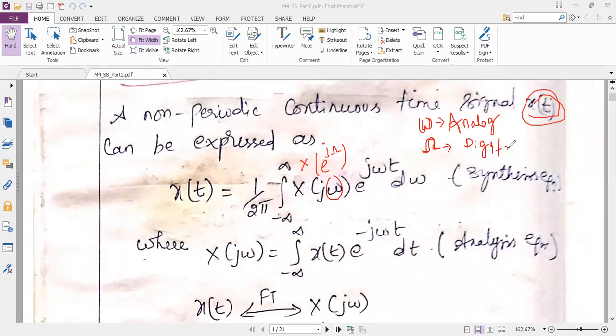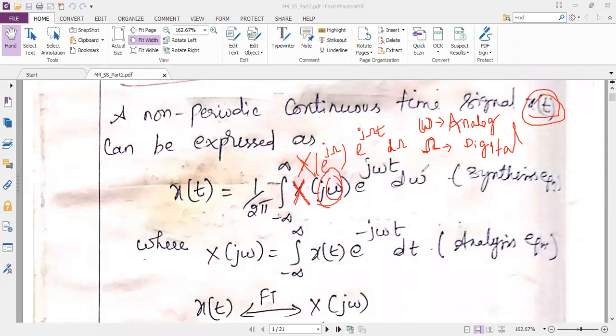But other than that difference, what I'm trying to tell is we do not have e power here. We will directly write x of j omega. But always, transform means it should be capital X. Wherever topic you see, you have to differentiate your original signal and the transformed signal with the help of capital letters. So in the earlier DTFT formula, I think you had e power j Ohm's omega t d omega. You just see whether it is right. I'm just writing it on the top. Is it exactly right?